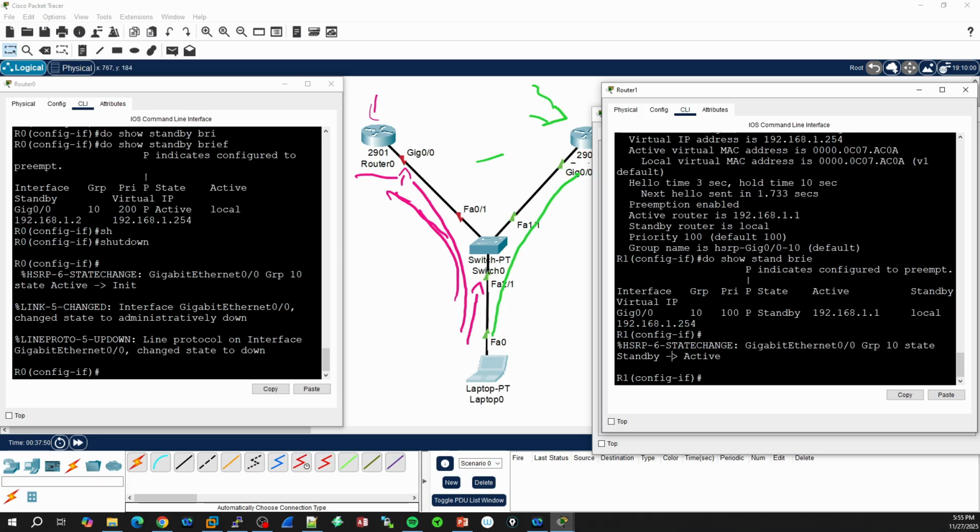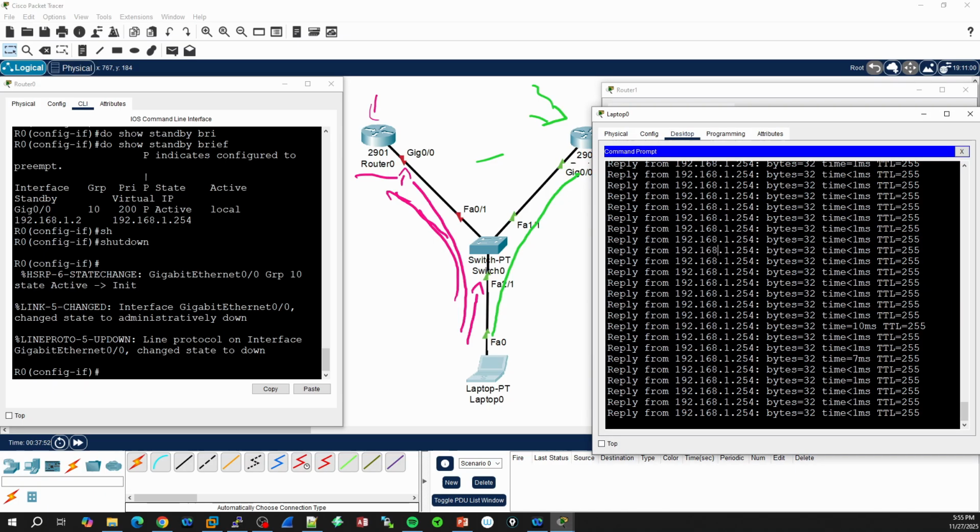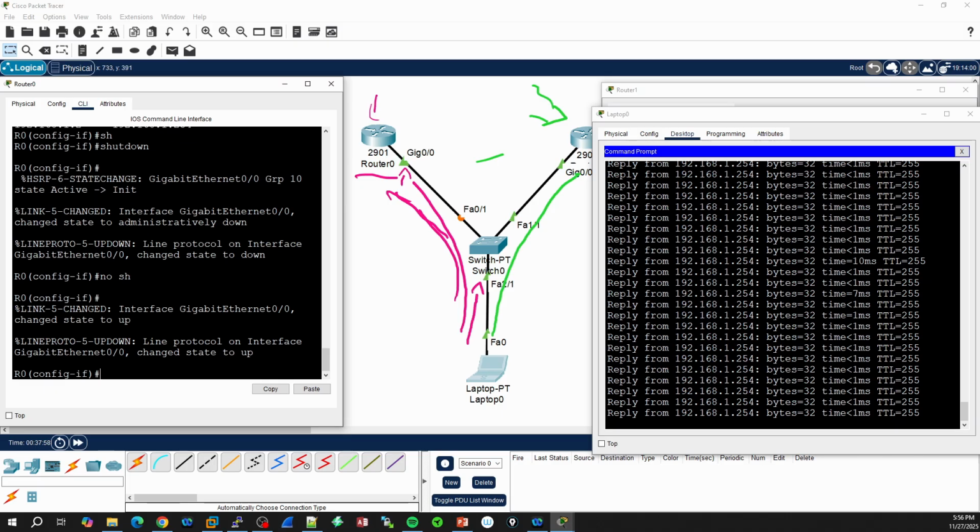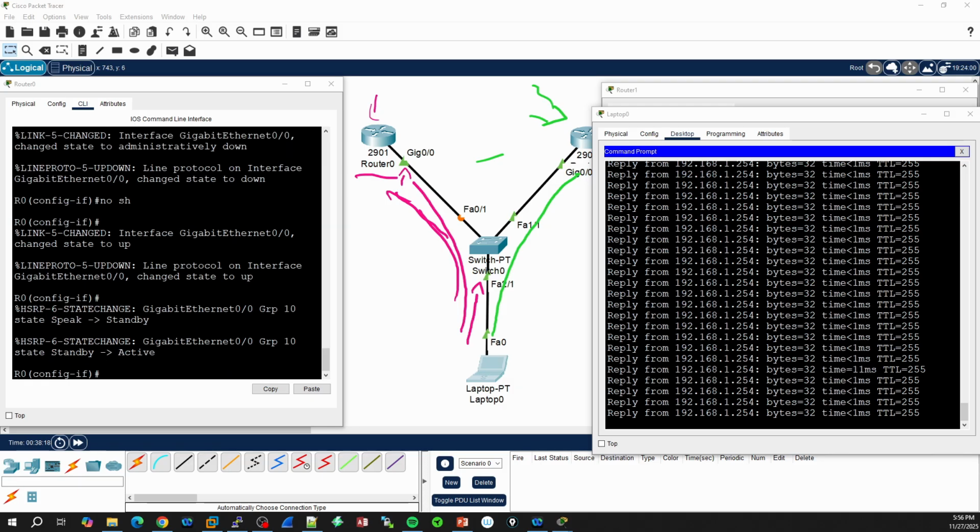We can go to the laptop and, okay, we're not going to stop that, but we're going to use the command no shutdown, and we're going to see how this router becomes the active one again and takes the role of the primary device in the network topology. Why? Because we used the preemption option that we had. And of course, we should have some downtime right there.